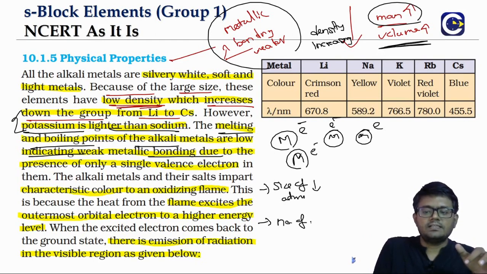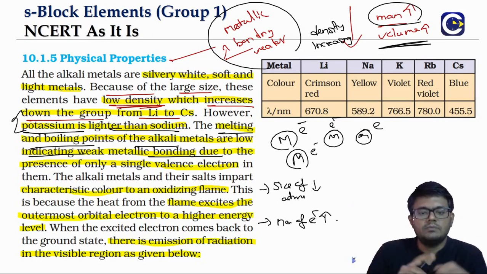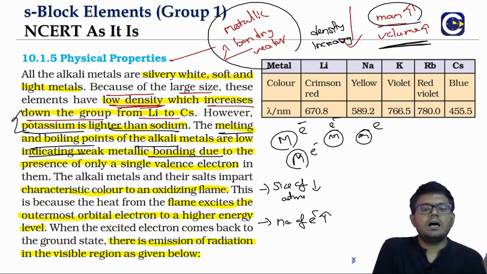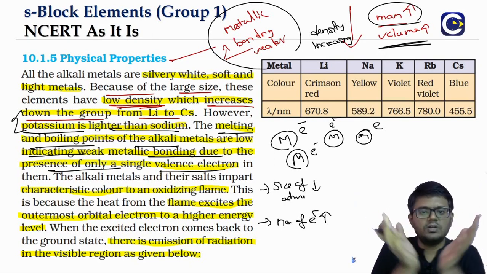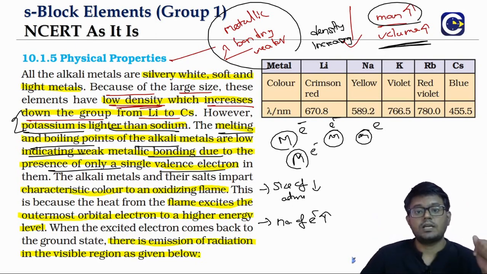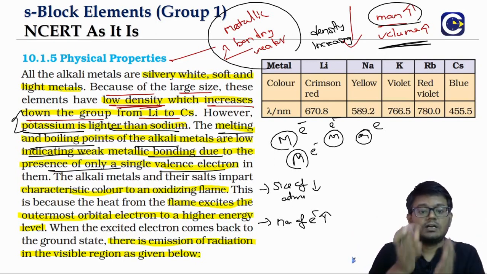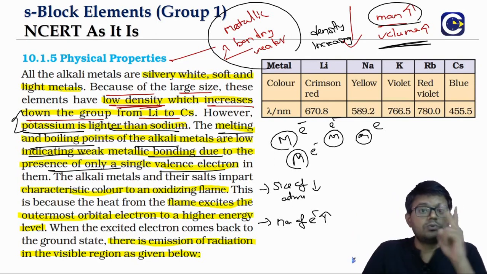And the second factor is the number of electrons released. More number of electrons released means the metallic bonding is stronger. See, in case of the alkali metals, only one electron is released. The metal atoms will release only one electron. If you go to transition metals, those metals can release more electrons. That's why the metallic bonding strength is stronger in transition metals. Even if you are comparing alkali metals and alkaline earth metals, alkaline earth metals will give 2 electrons. That's why the strength of the metallic bonding will be more in that case.